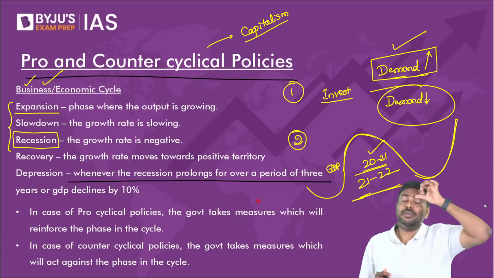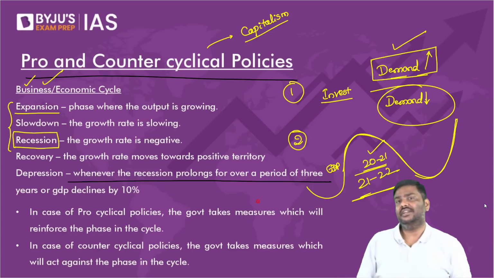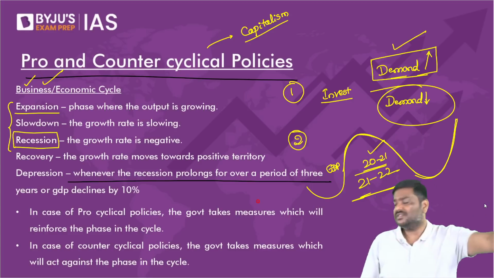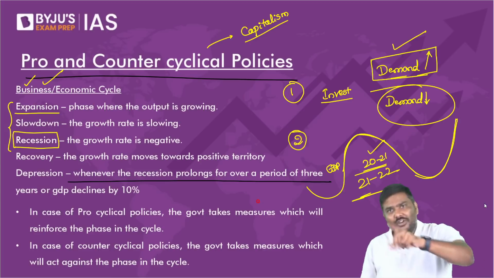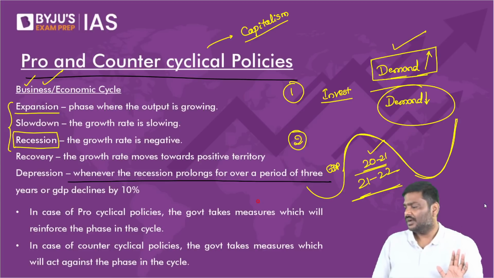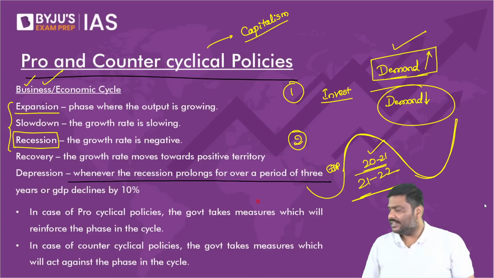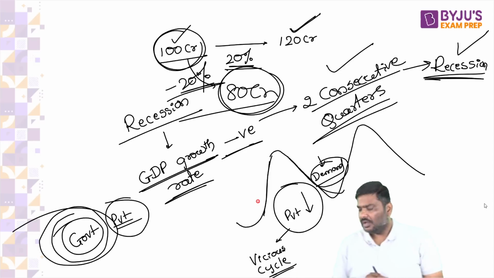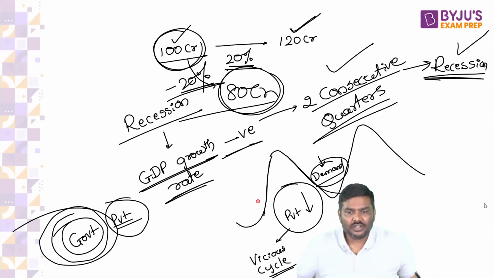Whenever recession keeps happening continuously in the economy, when recession continues for 3 years or more, it is called depression. Depression is very bad. The last time we experienced a depression was in 1929 and 30. After that, we have not experienced a depression. Very often, we'll experience a recession.